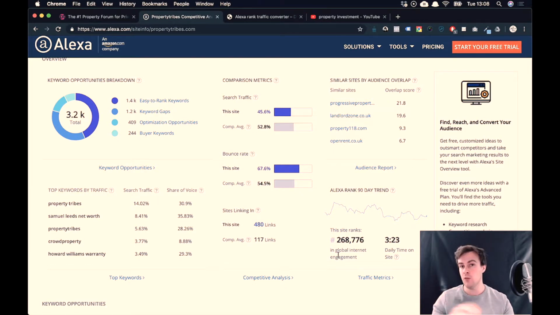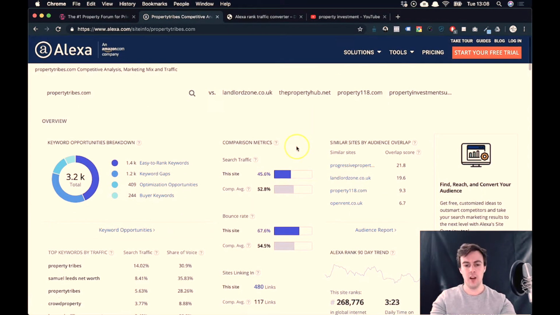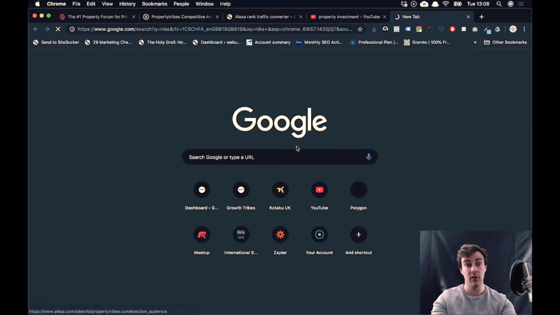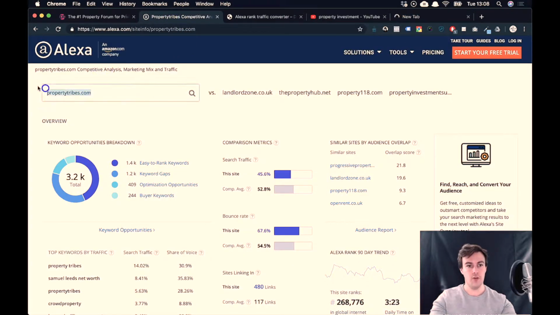The main thing is, though, we're not talking about 100 people a day. We're also not talking about 1 million people a day. If it was in that kind of range, that would be too large. That's the kind of thing that we can't really compete with. So let's have a look at Nike, for example. I assume it's just Nike.com, so I'm not sure why I'm searching for that. Nike.com.